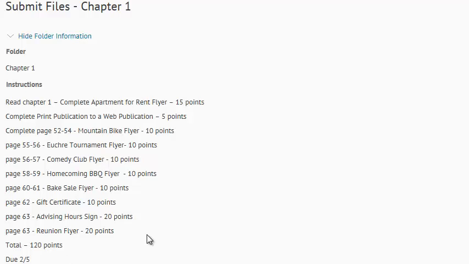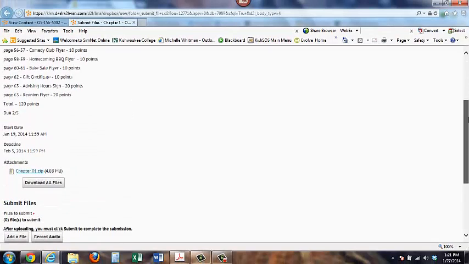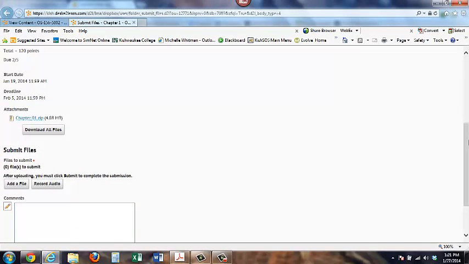It tells you exactly which pages they are and what day they're due. They're due on the 5th, so you've got a deadline there. Make sure you don't go past that deadline. One week past that deadline, you would have to email your files to me, because this will close and you won't be able to get back into it. So make sure you download your files right away, because you won't have access to these files after the due date. So download your files.